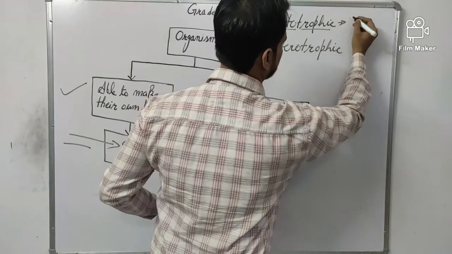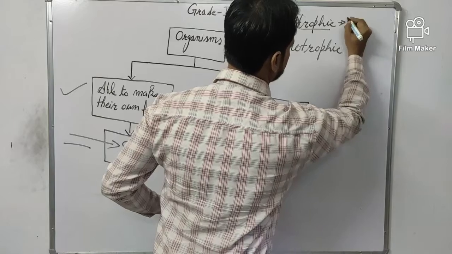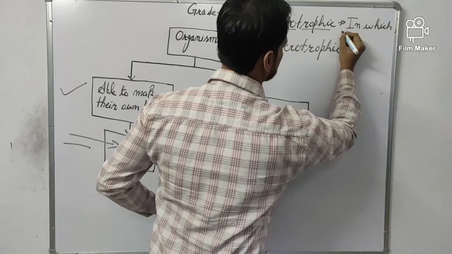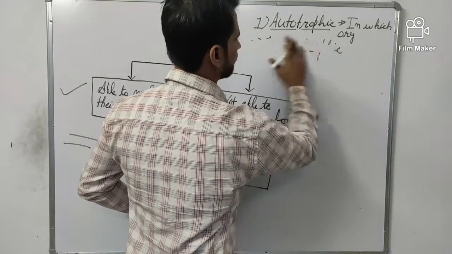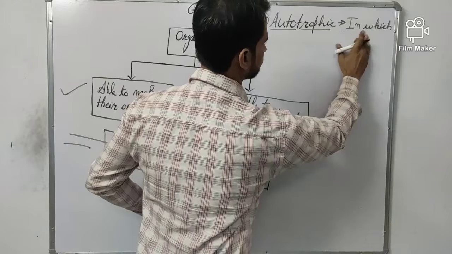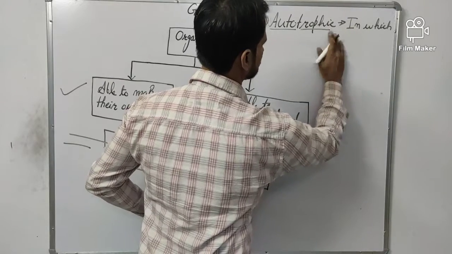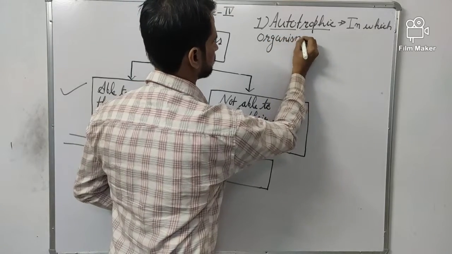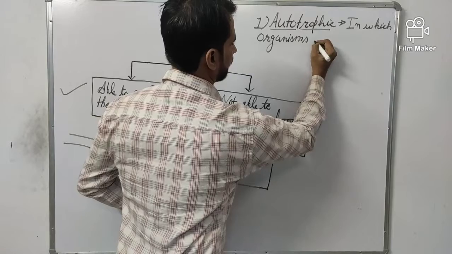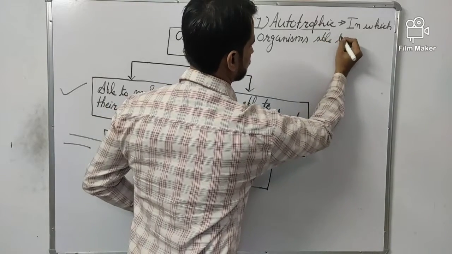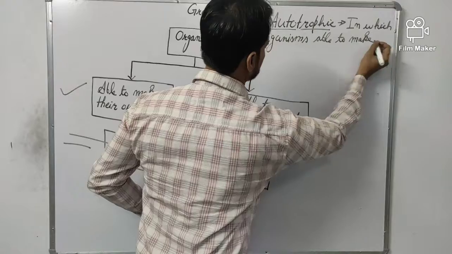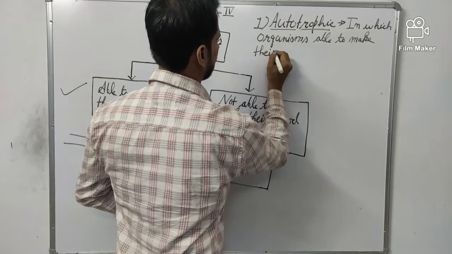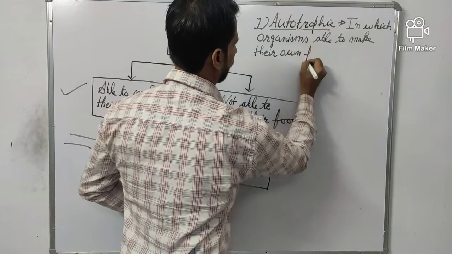So autotrophic means organisms able to make their own food.